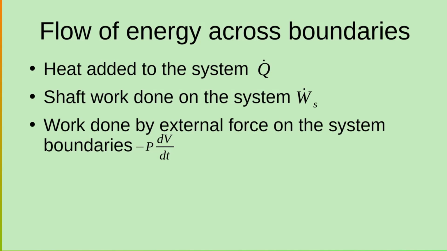Well, as we apply pressure, the volume is going to contract. So dV by dt will be negative. So a minus of P into dV by dt, which is a negative quantity, will give you a positive quantity. So whenever we apply external force on the system boundary and the system boundary contracts, we say that work is done on the system and it is a positive quantity. And minus P dV by dt, because dV by dt is negative, will be a positive quantity.